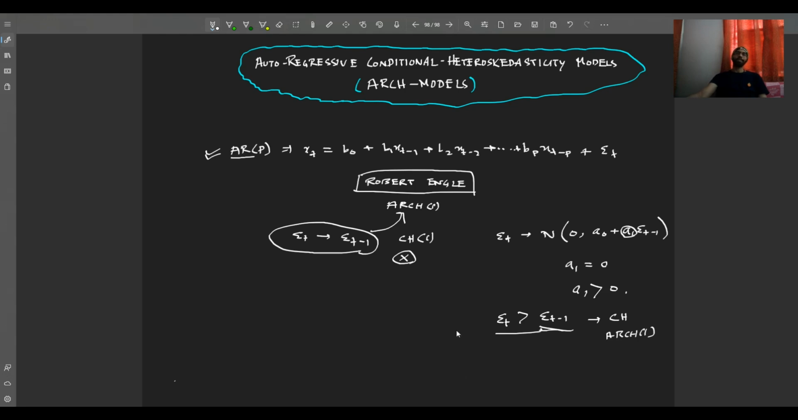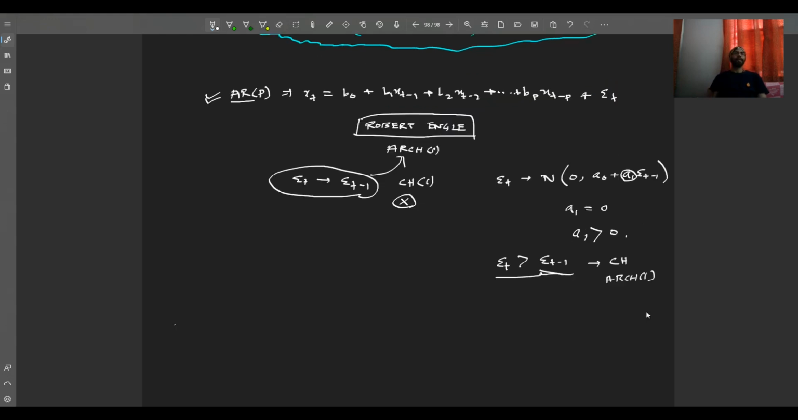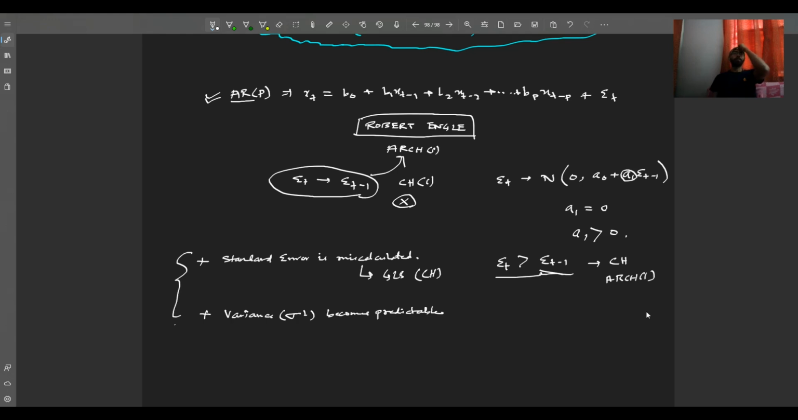Why? Because there are certain disadvantages of it. Like, the standard error of this kind of model is not reliable. That means we'll have to use generalized least squares to correct for this conditional heteroskedasticity. The second problem, variance becomes predictable. So for these two problems, the ARCH(1) model becomes an unreliable model.